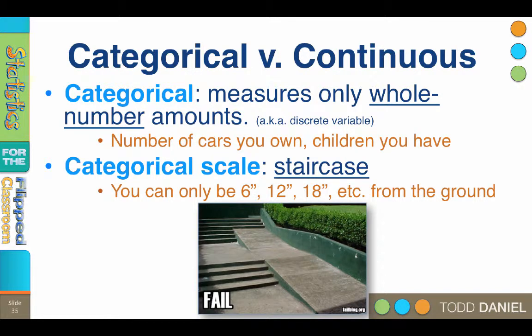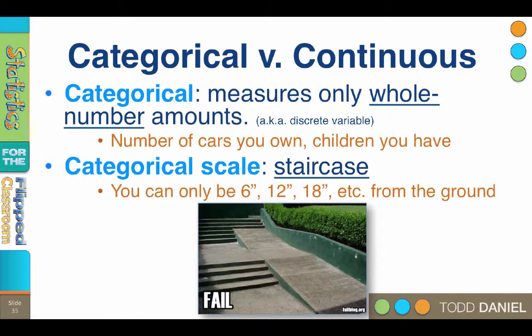can measure only whole number amounts. There cannot be partials or fractions. Categorical variables are also called discrete variables. How many cars do you own? How many children do you have? How many songs are on your iPod? How many iPods do you own?